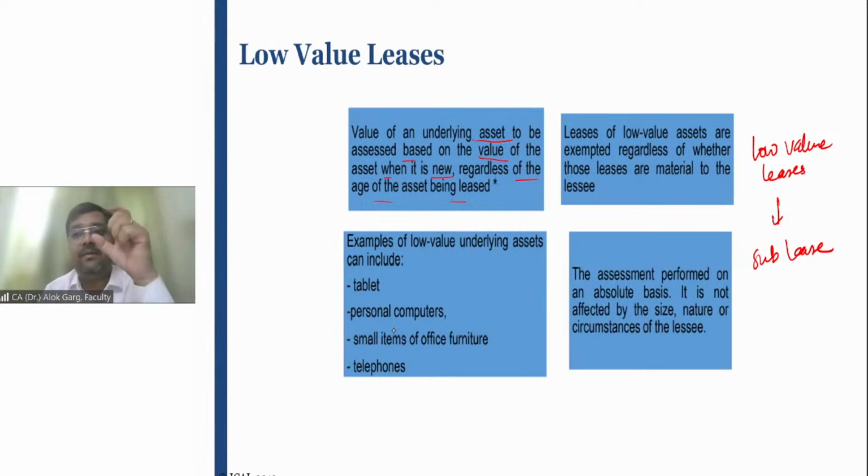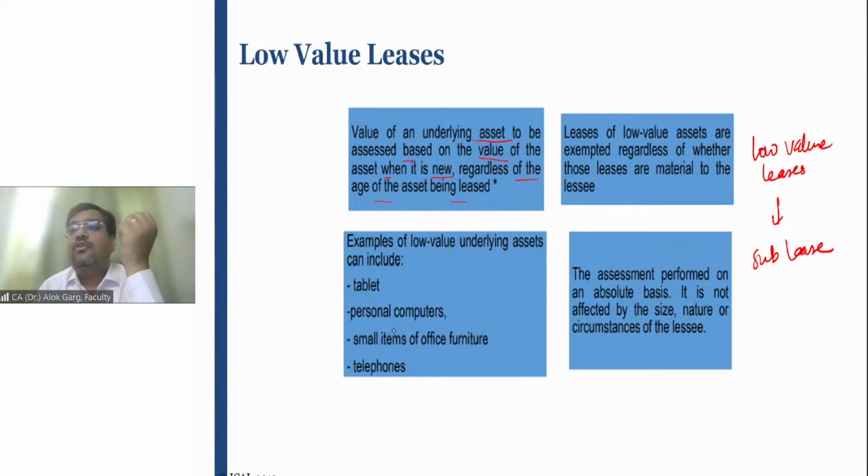Lease term. What is a lease term? NCP, RFP, ORP, OTP, right? And if a purchase option is available, the lease will not be considered a short-term lease. Second, low value leases. Low value leases are those leases where the value of the underlying asset is insignificant, immaterial, or very low. Examples could be a tablet, personal computer, office equipment, furniture, even in some cases a car as well.